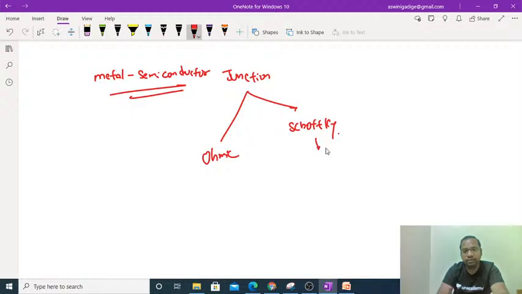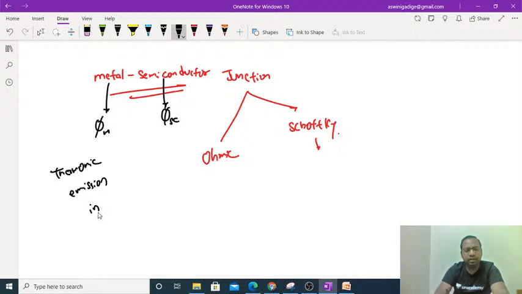Coming to the Schottky junction, here we have to know the work function. Each and every material has a work function. The work function of the metal is phi m and the work function of the semiconductor is phi sc. Work function means the amount of energy that we have to apply to the material to get the electrons out of the surface, just like the thermionic emission in cathodes.